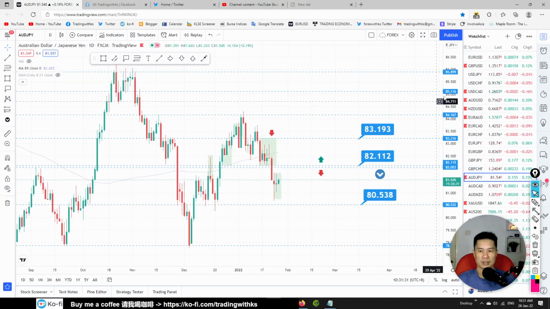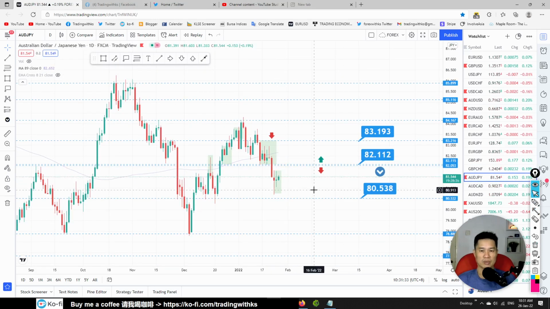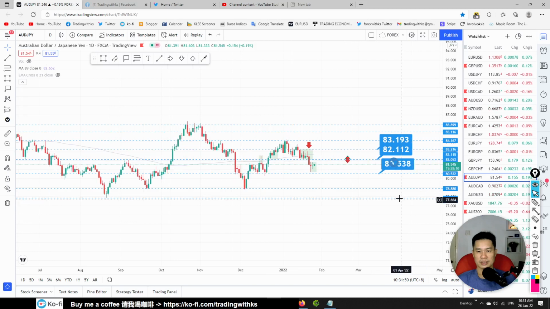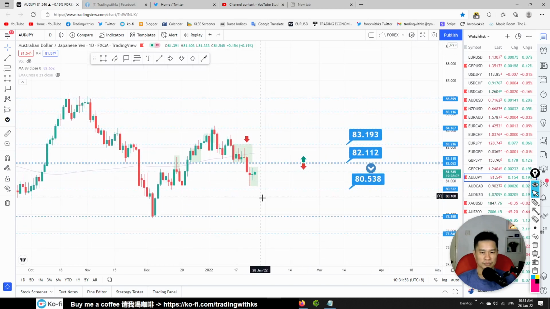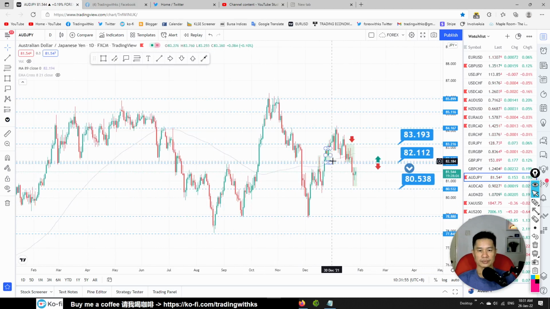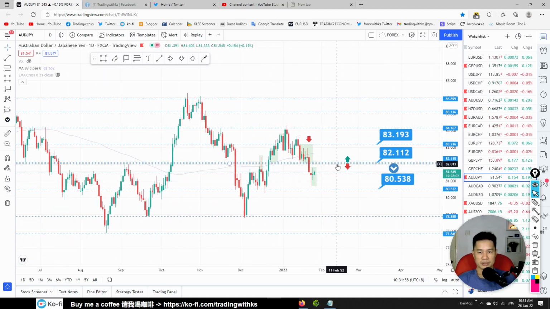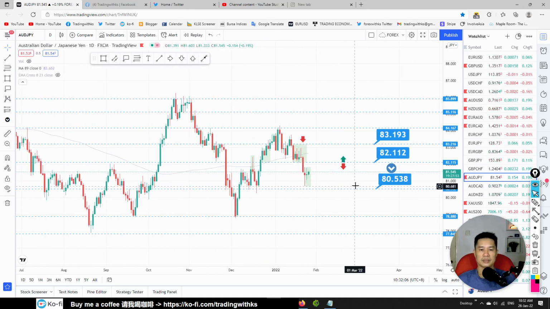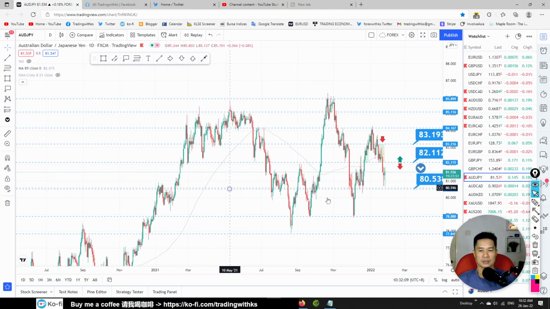AUD JPY, we have consolidation over here, so this one is again looking for direction. Possibly we still want to sell this, but let me see the longer trend. This is actually going sideways, so this can go either way.